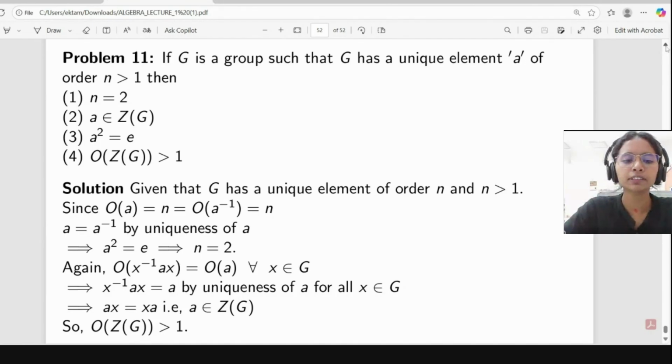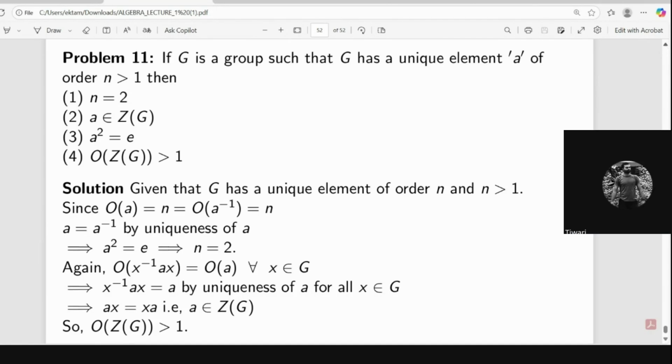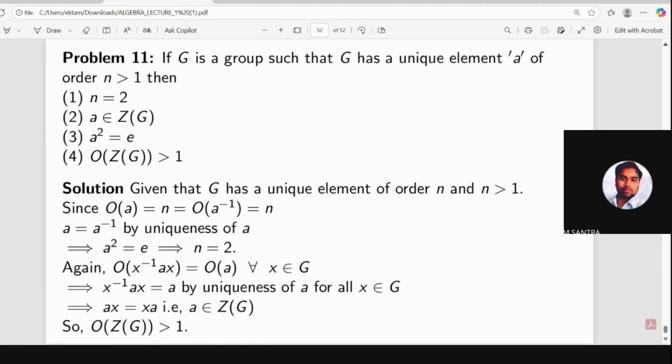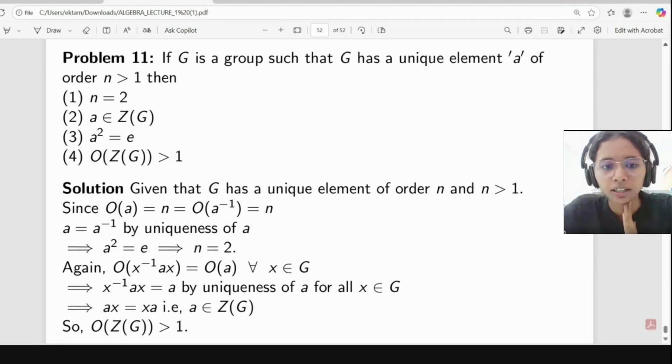Is it clear to everyone how it is happening? Yes, ma'am, I think it is clear, but I have two confusions. It is always true that the order of A is equal to the order of A inverse, and the order of x inverse Ax is equal to the order of A. It is always true for any group. Yes, it is true.